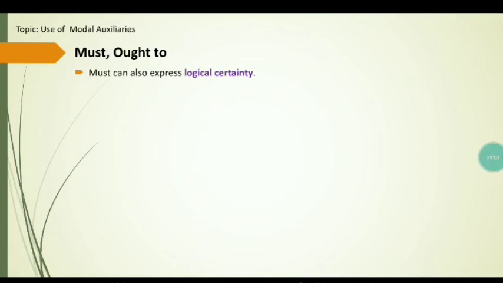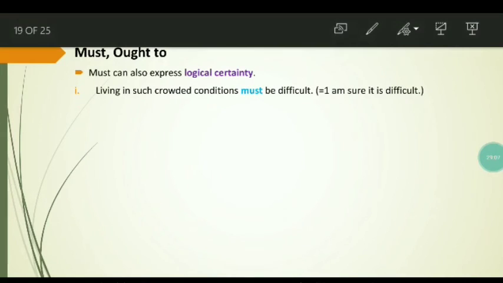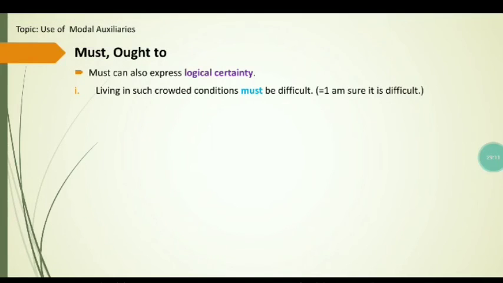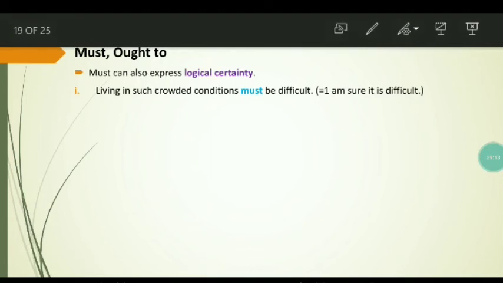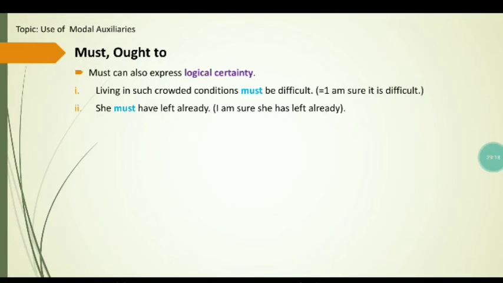Must can also express logical certainty. Living in such crowded conditions must be difficult. It is certain that living in such crowded conditions must be difficult. I am sure about it that it is difficult. So it expresses logical certainty.